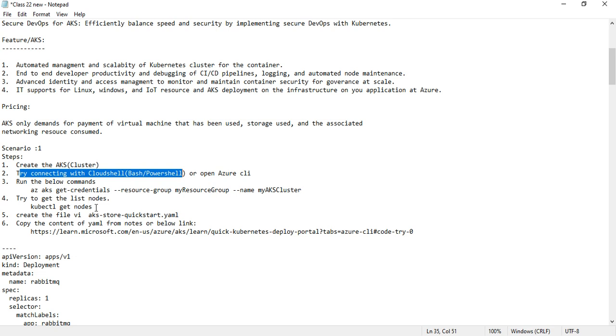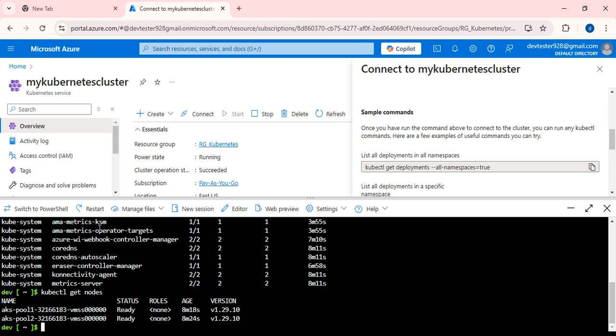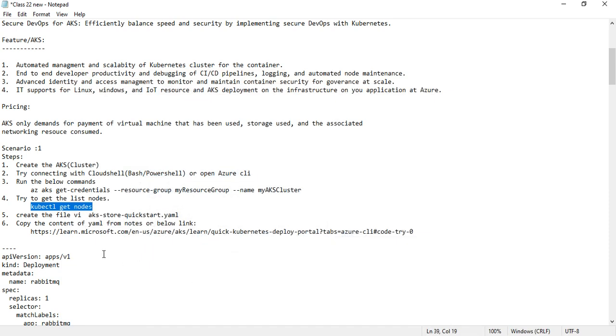Okay, we had already executed the commands, and if we want to check the list of nodes, how many nodes are there? kubectl get nodes. This is the command which we are going to use. Paste. Is it displaying the nodes? Yes, it is displaying the nodes, pool 1, pool 2. Two pools are there. Fine.